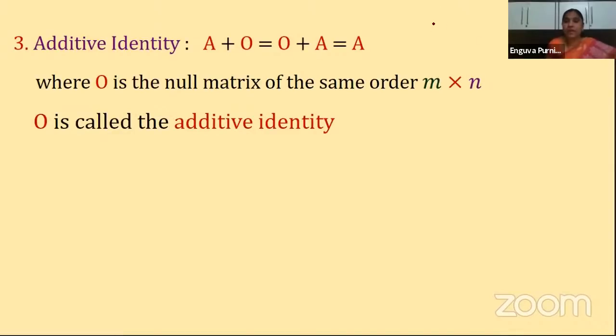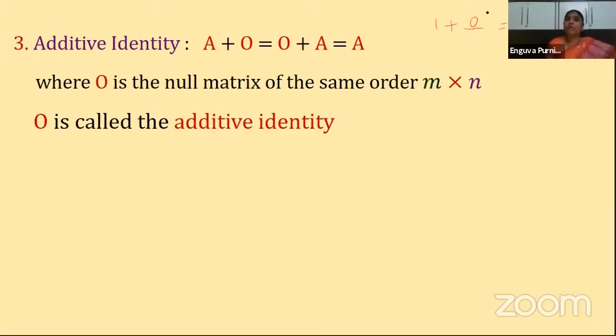Usually if I have a number, 1 or 2, whatever it is, how much should I add to get the same number 1? Yes, you are right, it should be 0. If I add 0 to any number, it may be 1, it may be 2, it may be -1, whatever it is, to get the same number as the sum, we should add 0. Is it clear?